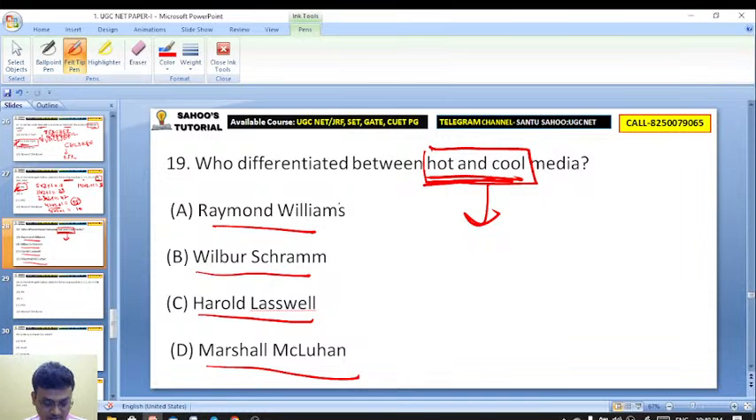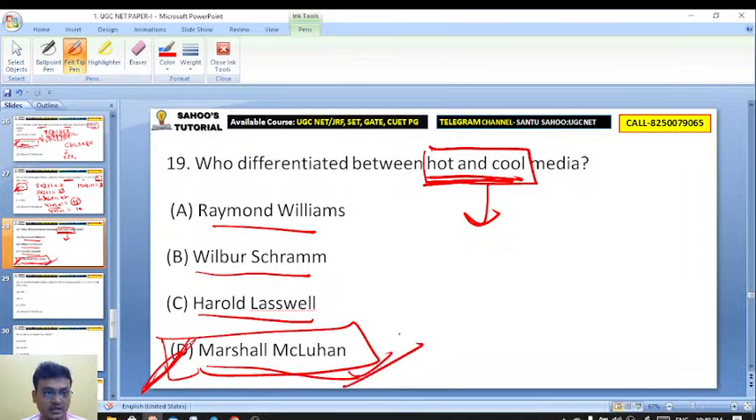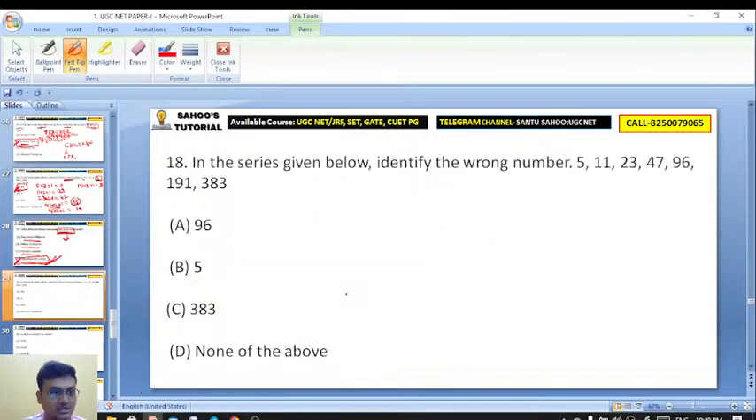Excellent. It is Marshall McLuhan. Fantastic. Marshall McLuhan actually differentiated between hot and cool media. Excellent, Sucharita. Here is the series given below, identify the wrong number. Oh, it is repeated actually.